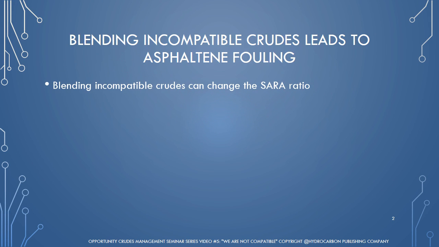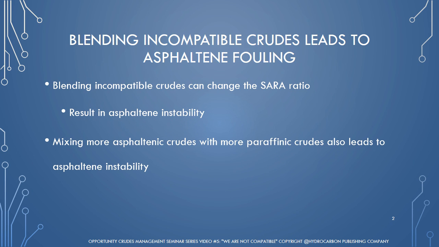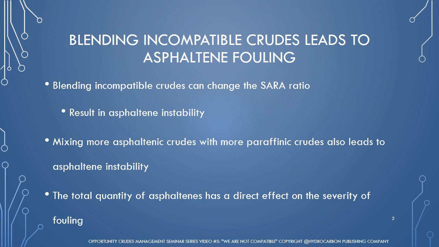The blending of incompatible crudes will often change the ratio of the SARA molecules. This may ultimately result in asphaltene instability. For example, the mixing of more asphaltenic crudes with more paraffinic crudes such as light tight oils. Research has shown that the total quantity of asphaltenes also has a direct effect on the severity of asphaltene fouling.